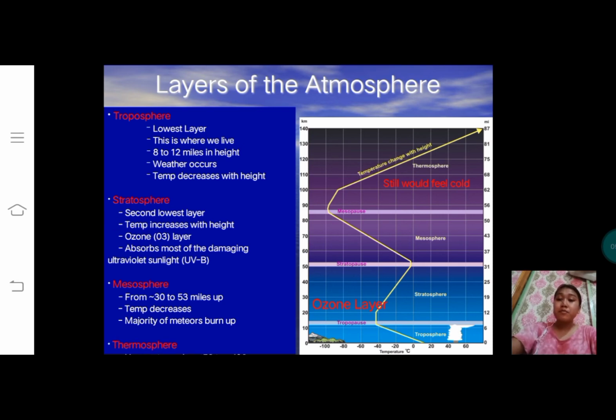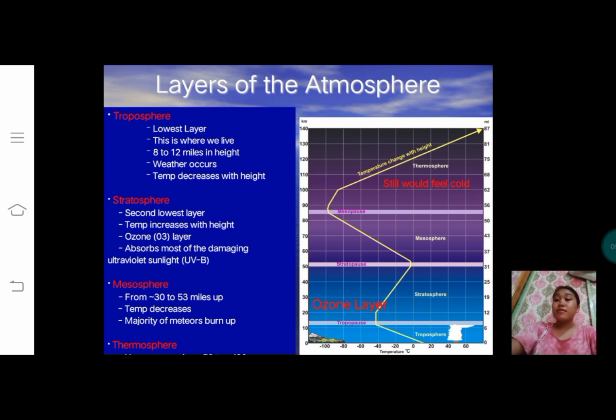Next, thermosphere. The thermosphere extends from the mesopause to 430 miles or 690 kilometers above the Earth. This layer is known as the upper atmosphere. The gases of the thermosphere are increasingly thinner than in the mesosphere, so only the higher energy ultraviolet and X-ray